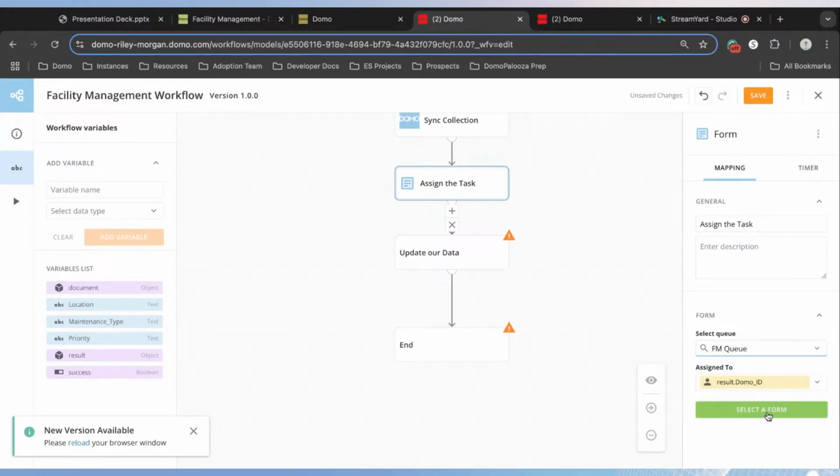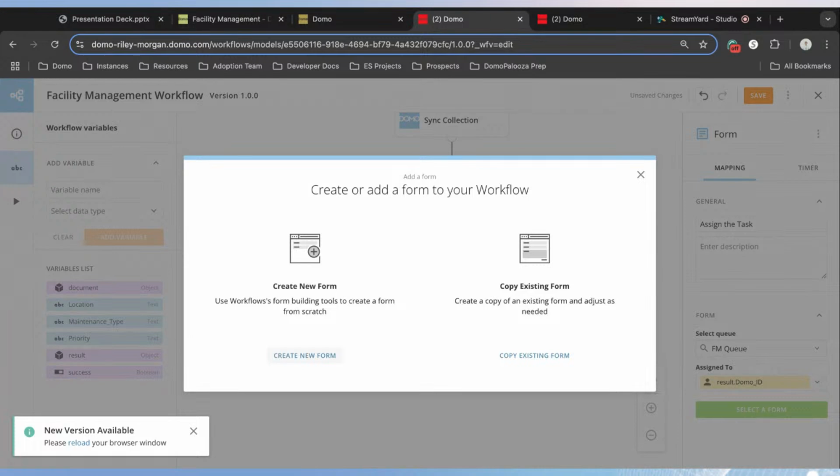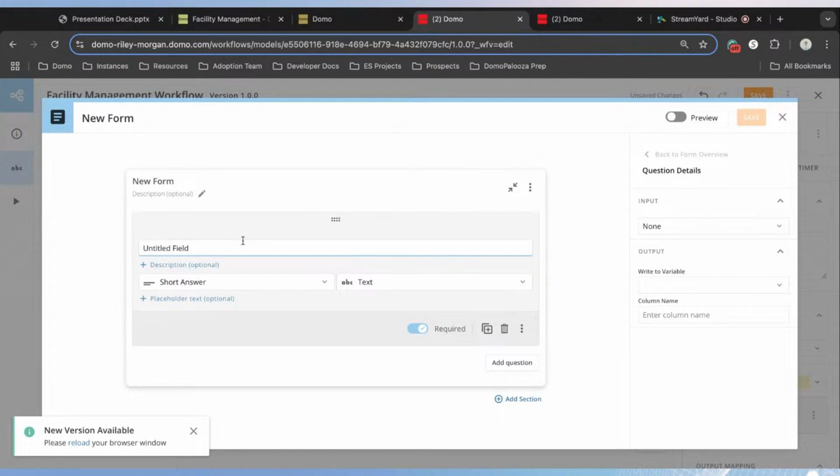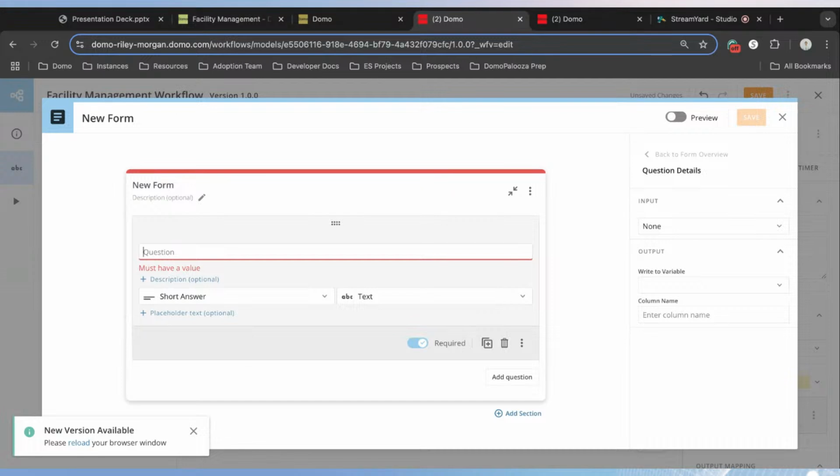And then we're going to click on this select form to configure a form for them to fill out. So this is where we get to determine or ask questions about what information we want them to fill out and answer about that task. With this form, we also want to provide details around the task. And so this first question that we're going to put in here is actually not a question at all, but is actually just background information about what the person being assigned this task is going to need to know about it.